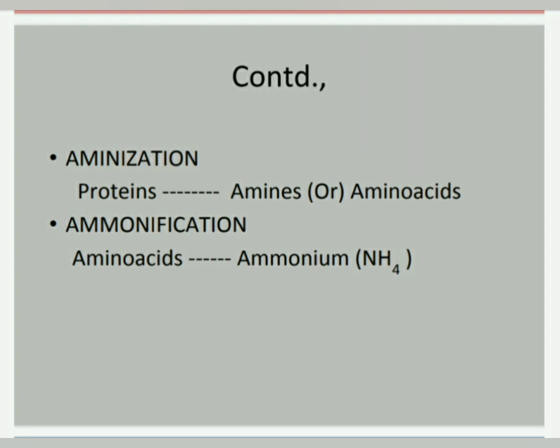After formation of ammonium ions, they may be utilized by plants, otherwise immobilized by organisms or fixed with vermiculite, or exist in soil solution or be lost to the atmosphere by volatilization. This process releases hydroxyl, that is OH ions, and carbonate ions. So it increases the soil pH. Remember, the ammonification process increases the soil pH by releasing hydroxyl and carbonate ions.